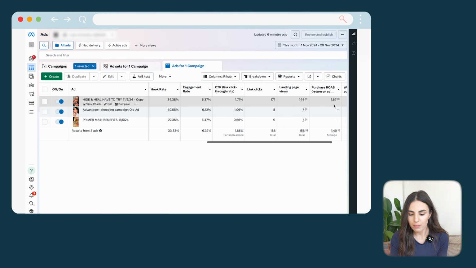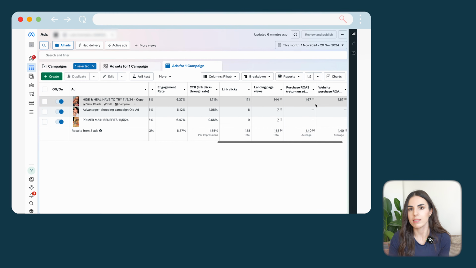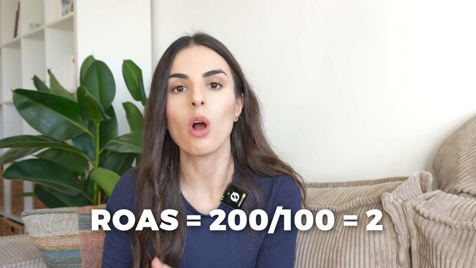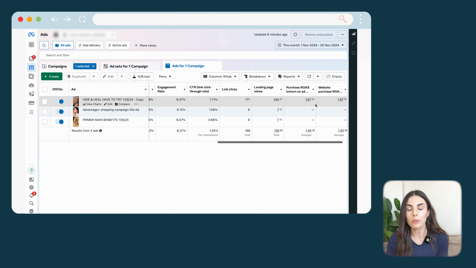Then we have the purchase ROAS. I'm pretty sure you know what ROAS is. Let's say I'm spending $100 on ads and making $200 in sales, so my ROAS is how much I'm making over how much I'm spending. It's 1.67. It's a very low number, not a good number, but we should be aiming to increase it.